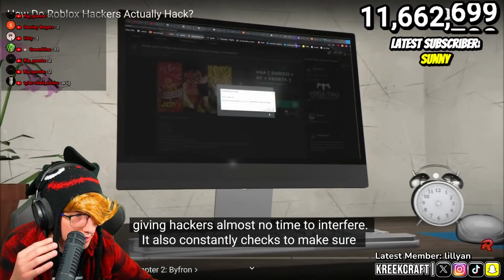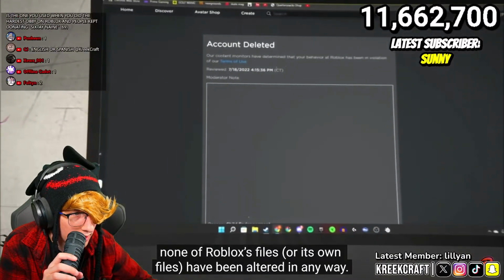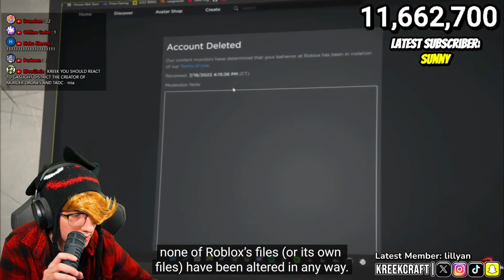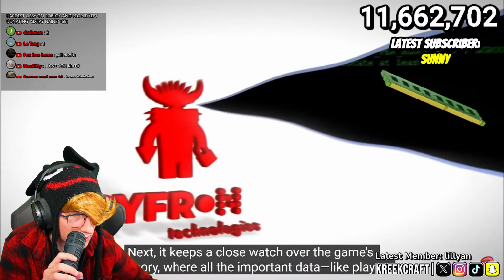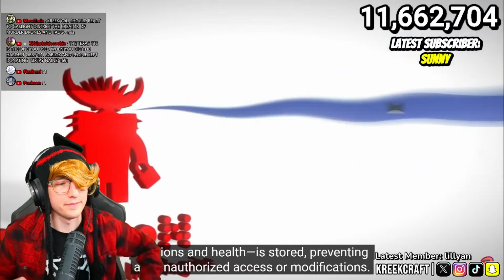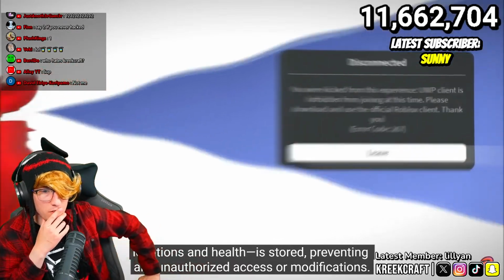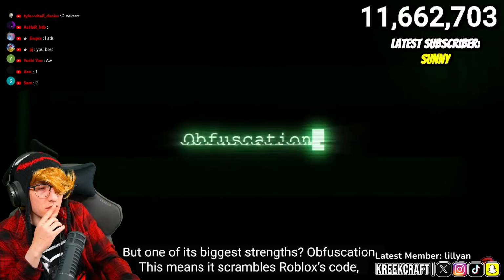Giving hackers almost no time to interfere. It also constantly checks to make sure none of Roblox's files or its own files have been altered in any way. Next, it keeps a close watch over the game's memory, where all the important data like player locations and health is stored, preventing any unauthorized access or modifications. But one of its biggest strengths? Obfuscation.